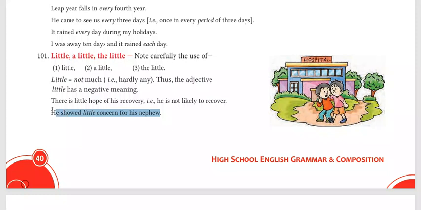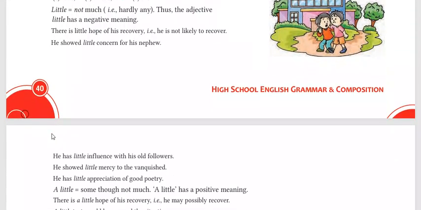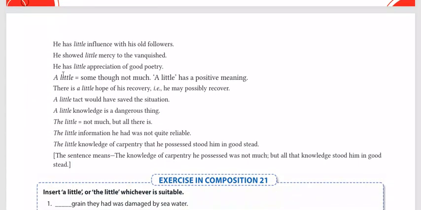Right? So it means that the little word is having negative meaning. It is having negative sense. When somebody is saying that little, it means na hone ke barabar. Right? Okay, some more sentences are there.